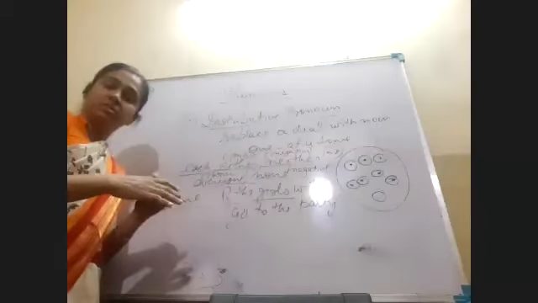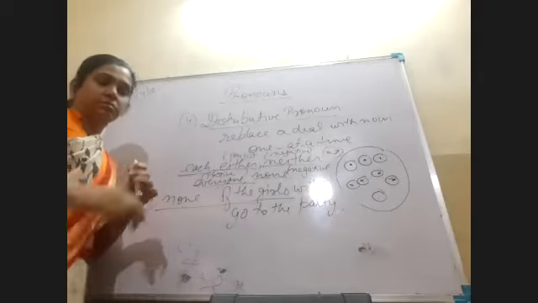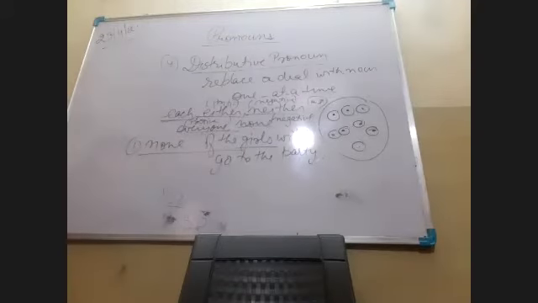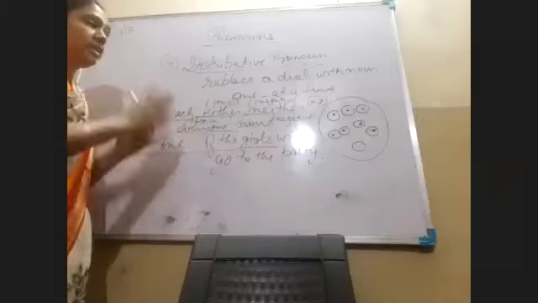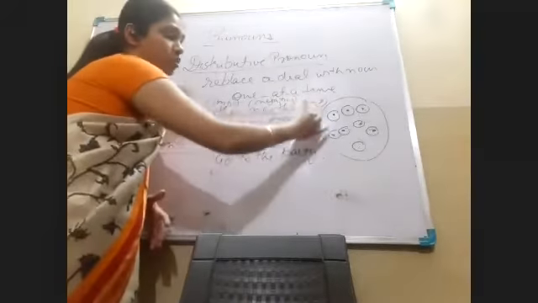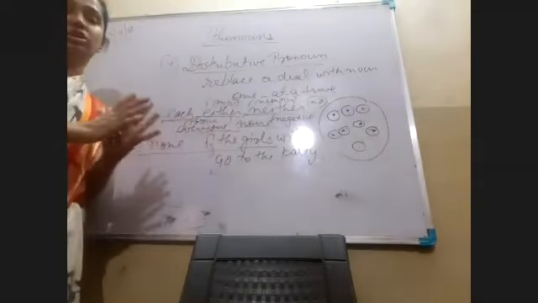Is it clear? So these are the distributive pronouns which are used to create the sense of distribution. We distributed: this one, this one, this one. All the members are mentioned in the group.